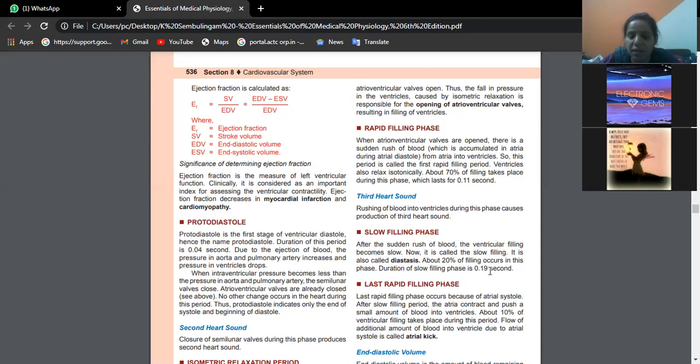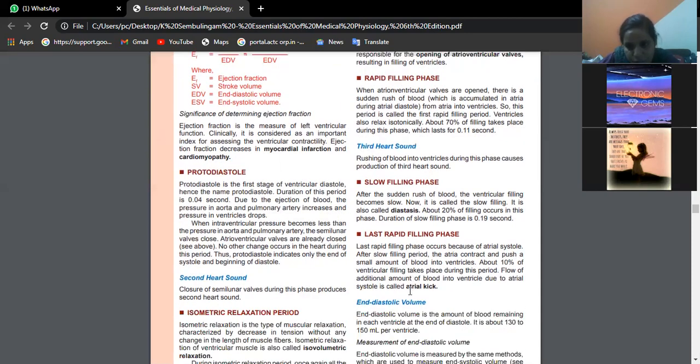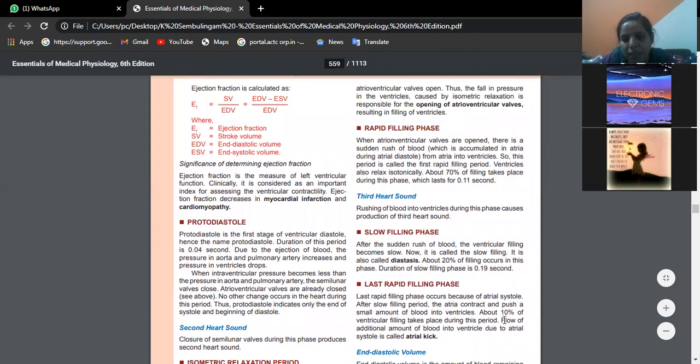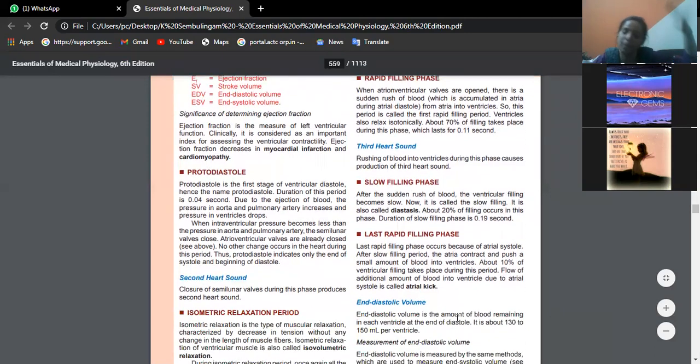Duration is 0.19 second. The last rapid filling phase, you just remember as the atrial kick. Atrial kick means whatever leftover blood is there in the atria contracts in such a way that it pushes the blood from the atria into the ventricles. That means the remaining 10%. If you make a total: 70%, 20%, 10%. In the rapid filling phase, the filling of the ventricle is 70%. In the slow filling phase, 20%. In the last rapid filling phase, the filling of blood from the atria to the ventricles is 10%. Is that clear, beta?